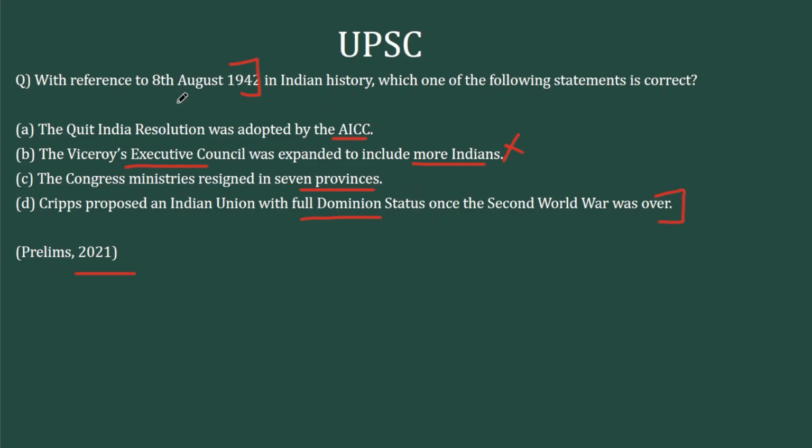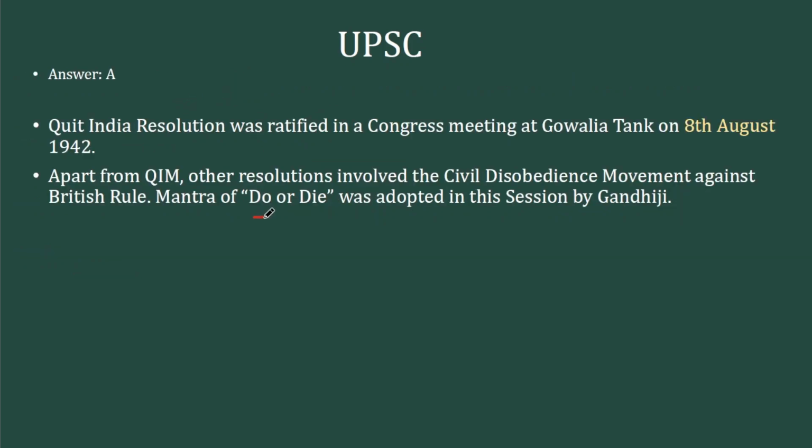The Quit India resolution was launched on 8th August 1942 when Gandhi gave the call for do or die. This happened in the Congress session at Gowalia Tank on 8th August. Apart from the Quit India movement, another resolution involving civil disobedience against British rule was also launched, and I have already told you about the do or die resolution passed in the same meeting. So this is a very important date. There are certain dates, like the launching of the Swadeshi movement, that were also asked in UPSC prelims. Some dates, not all of them, are relevant, and these have to be studied with due attention.